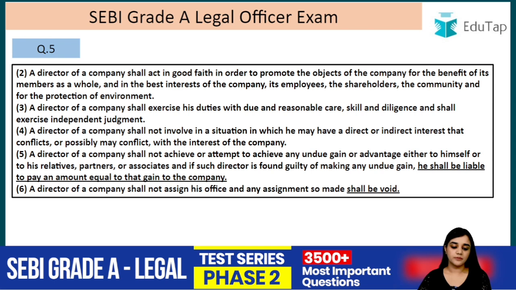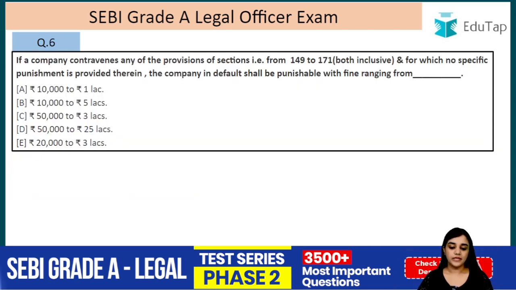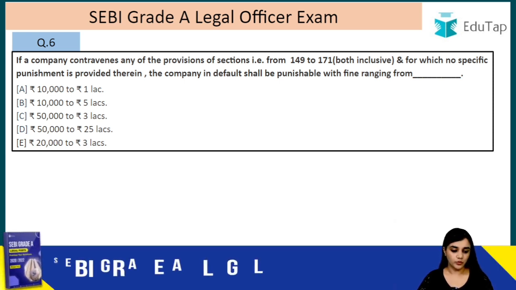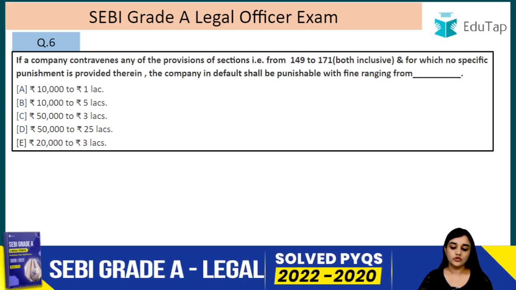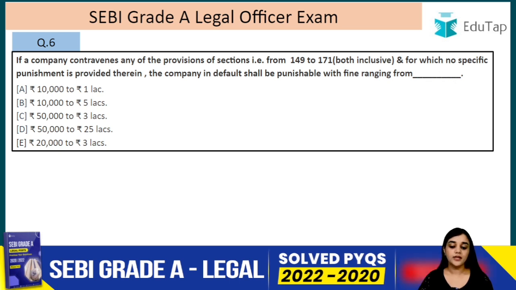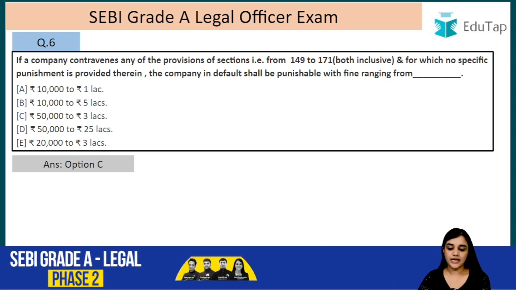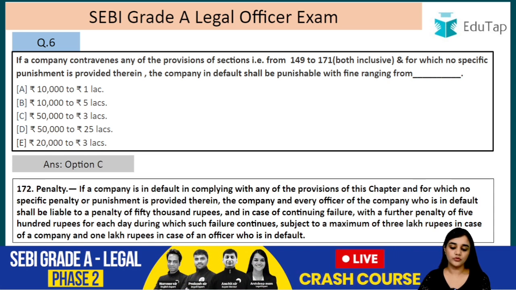Alright, moving on, question number 6. If a company contravenes any of the provisions of sections 149 to 171 both inclusive, and for which no specific punishment is provided therein, the company in default shall be punishable with fine ranging from, the answer is C, that is 50,000 to 3 lakhs.